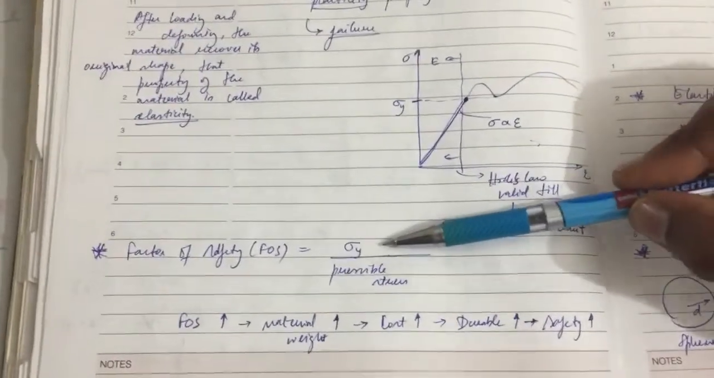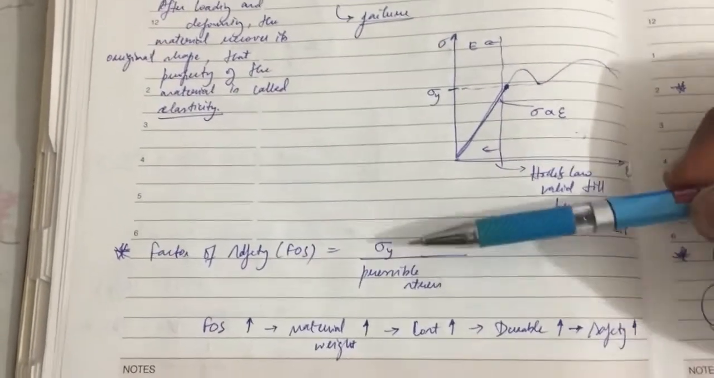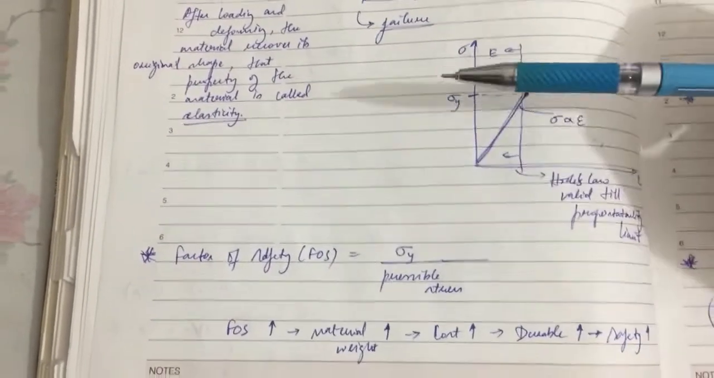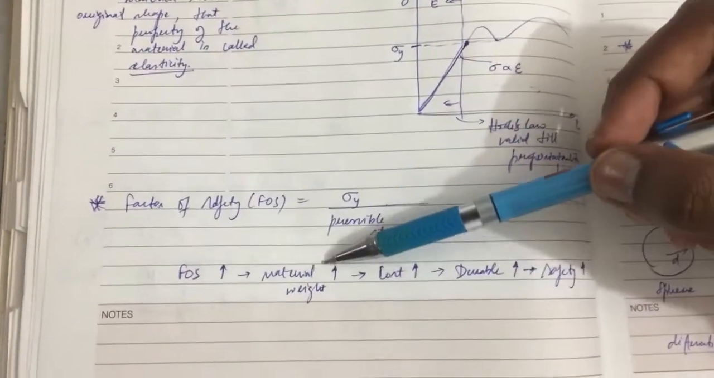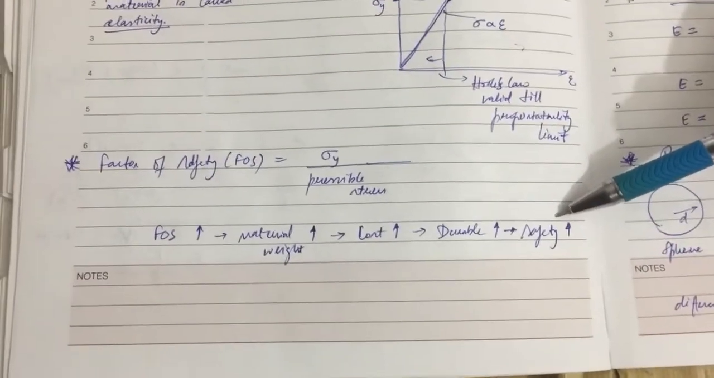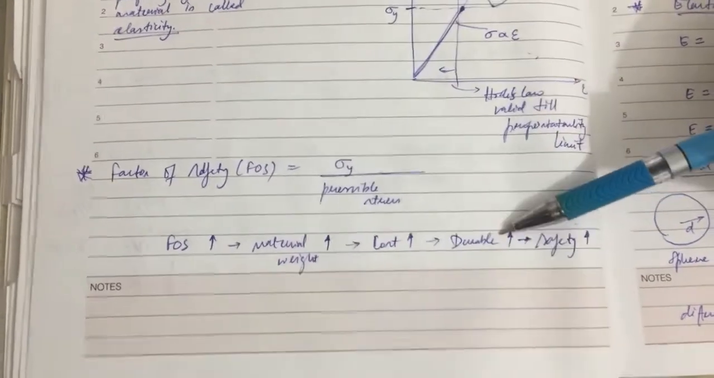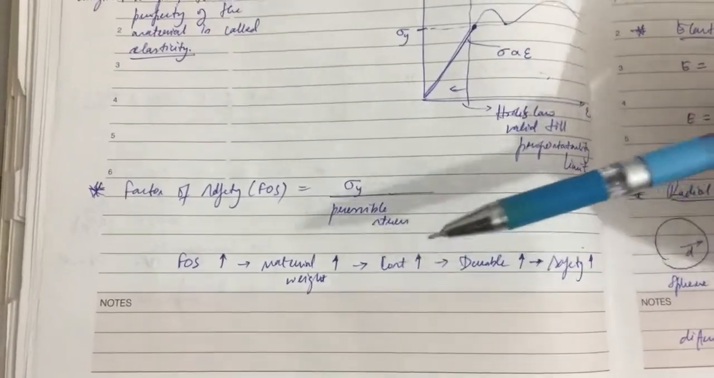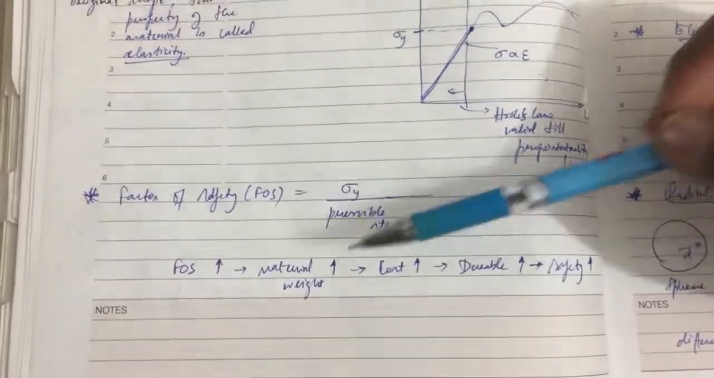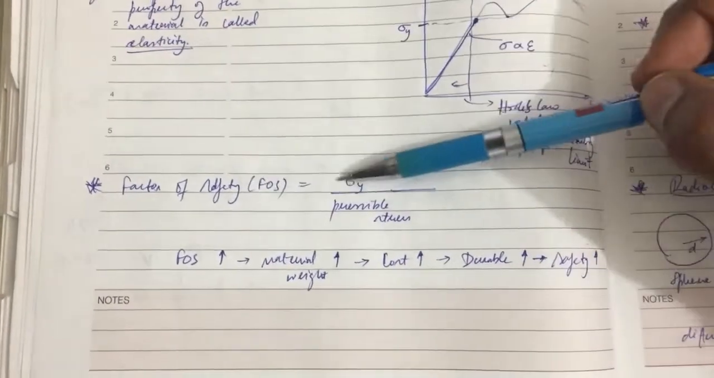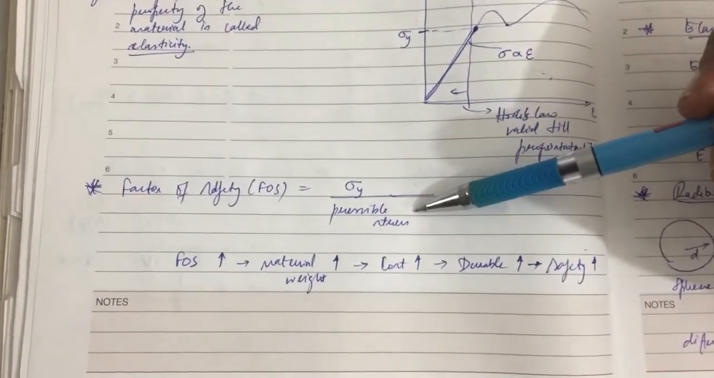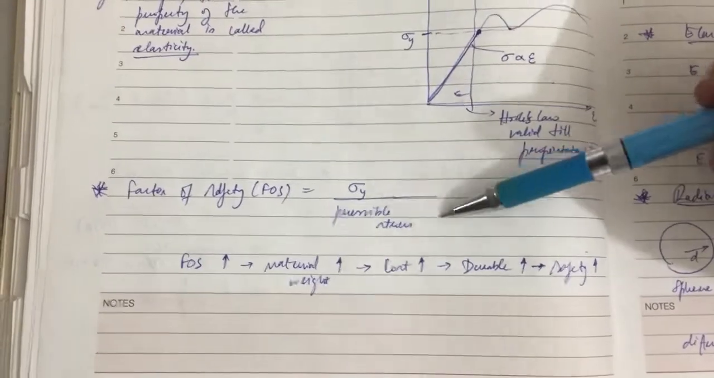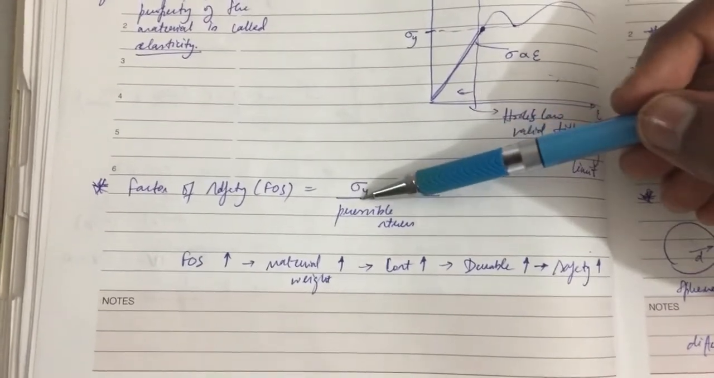So next is the factor of safety, FOS. It's basically the yield stress divided by the permissible stress. Having a higher factor of safety is good, because an increase in the factor of safety means more safety. The material is basically more durable, but the negative point is that the weight also increases and the cost also increases. But this is a give and take thing. For any given design, there should be a factor of safety such that the stress in the working model shouldn't reach the ultimate stress. This is the reason we are using the factor of safety.